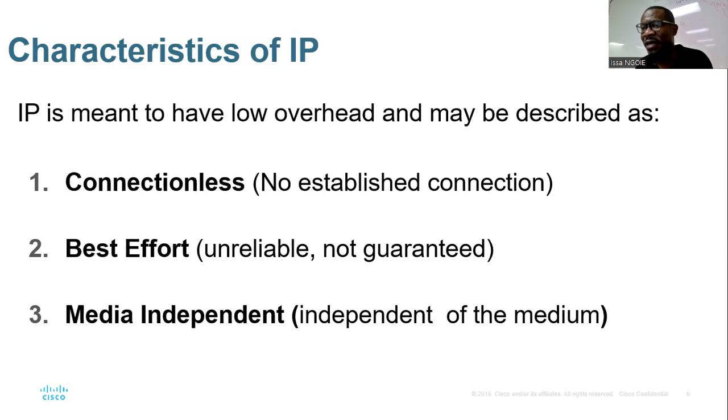If I want to summarize: number one, IP is connectionless, meaning there is no need for a common agreement before we start communicating. Number two, there is no guarantee that you are going to receive my message. And number three, it doesn't depend on the type of cable we are using, maybe it's Wi-Fi, it doesn't care. Data will still flow, all right?